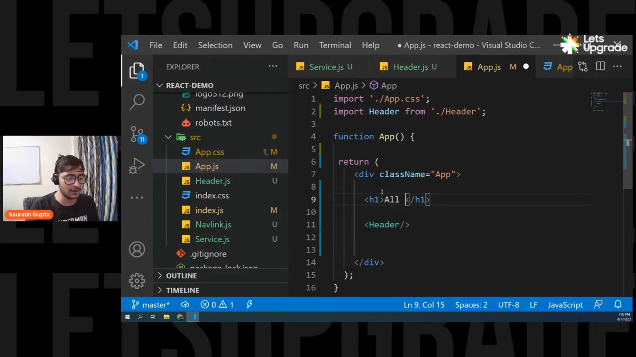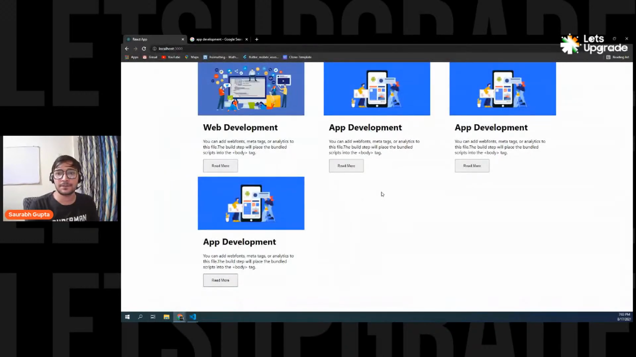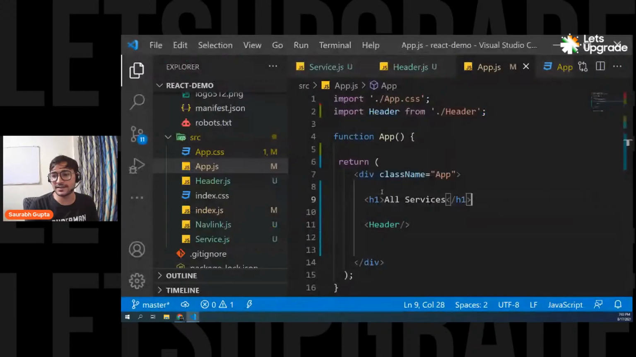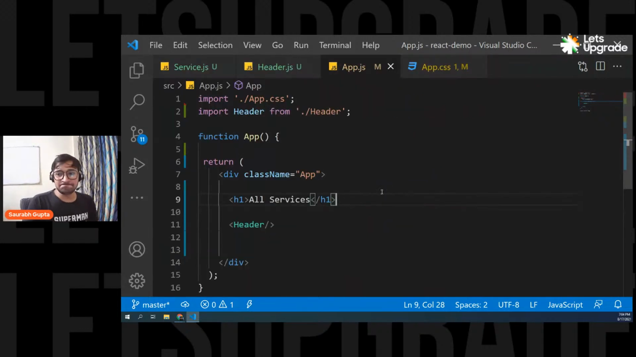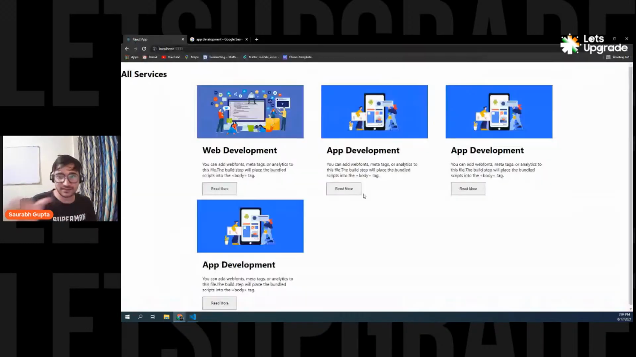So you can just put all services like this. And here we go. Now it's not in the center because it's needed in the container. So now guys, I have to do a lot of CSS for this if I wanted to adjust it, but I really hope that you guys are understanding this.